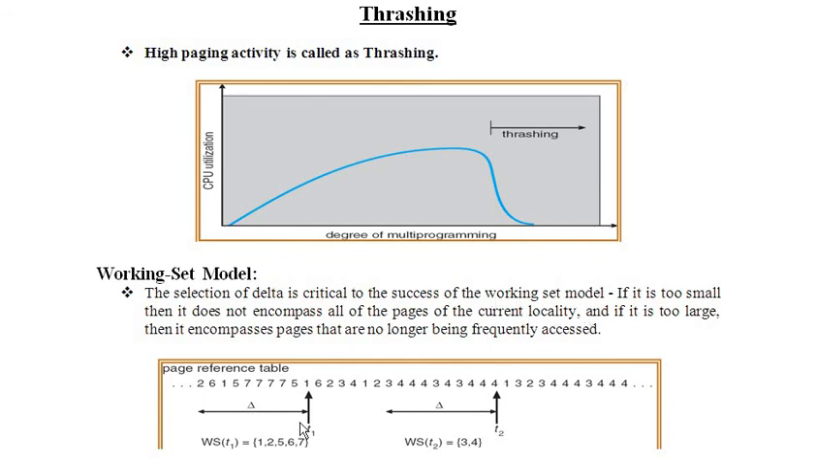If it is too large, what will happen? Then it encompasses pages that are no longer being frequently accessed. That means if I make it 100, there are pages, or frames, which are not being used in a frequent way. So the success of the working set model totally depends on the value of delta. We have to choose it in such a way that it helps us reduce the thrashing effect. I hope the working set model is clear now. We'll move to the next one.